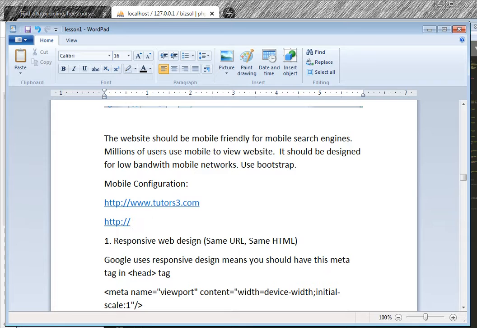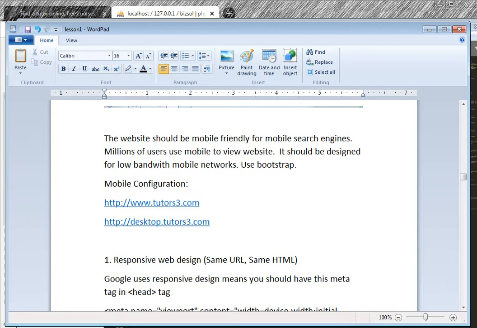Or I have desktop.tutors3.com. This is for desktops, large screens. This is for mobiles. I have another different URL, mobile.tutors3.com. So these are two different URLs. So same URL means tutors3.com for all, for mobile, for small devices and large devices.